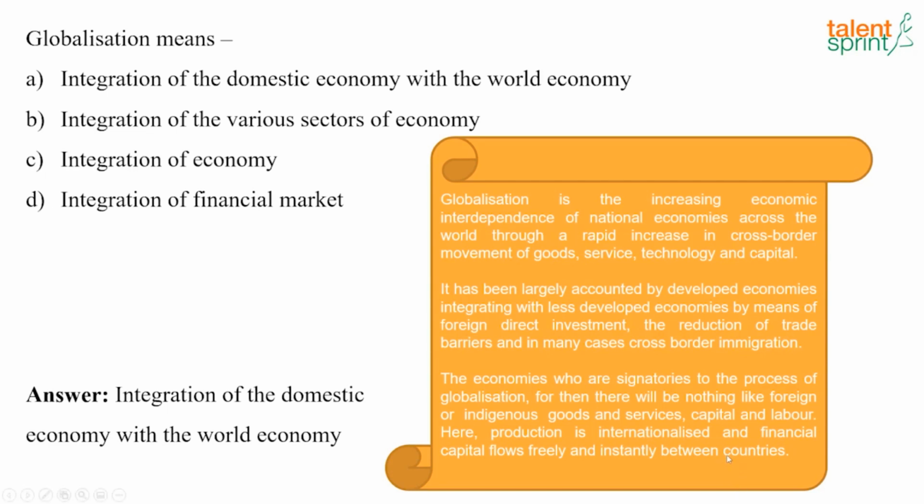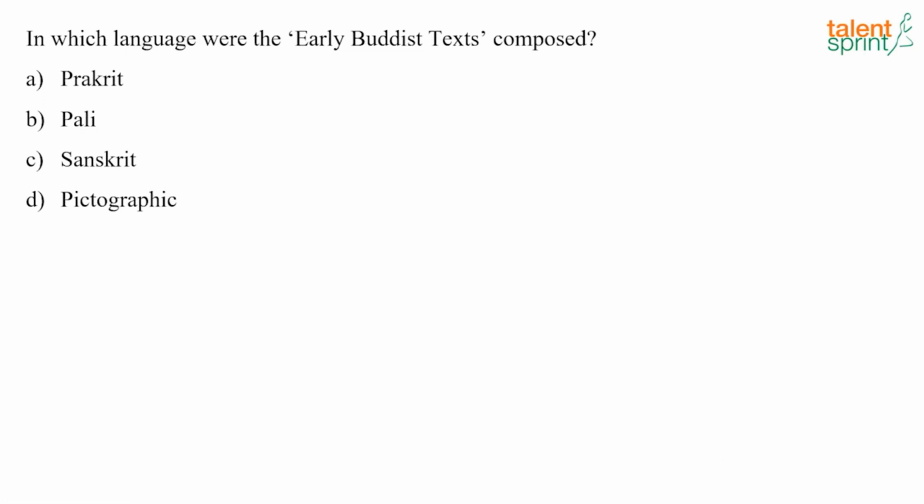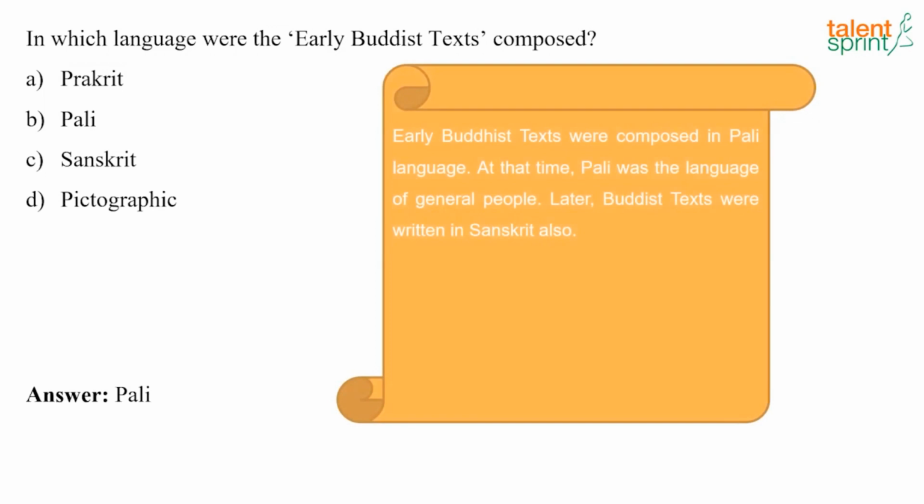Now we'll move to the next question. In which language were the early Buddhist texts composed? And the answer here is they were composed in the Pali language. So the early Buddhist texts were composed in Pali. At that time, Pali was the language of the general people. Later, the Buddhist texts were written in Sanskrit also.